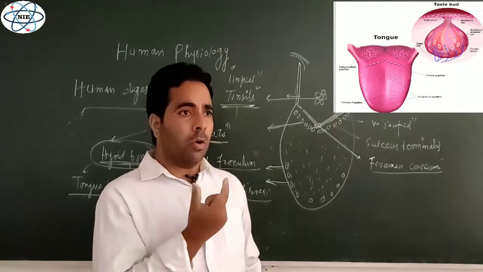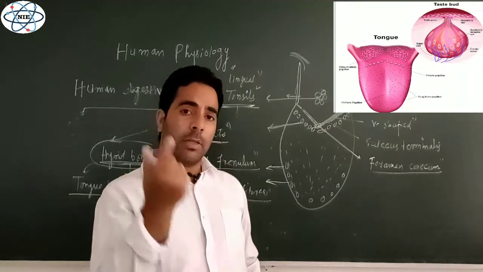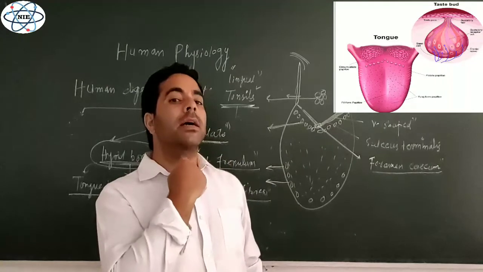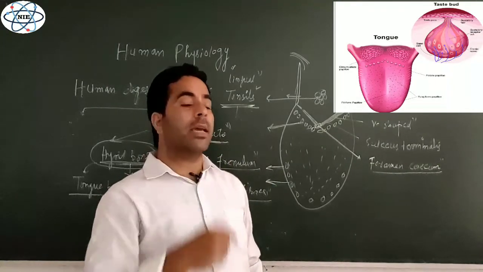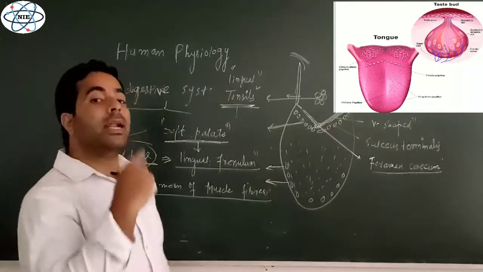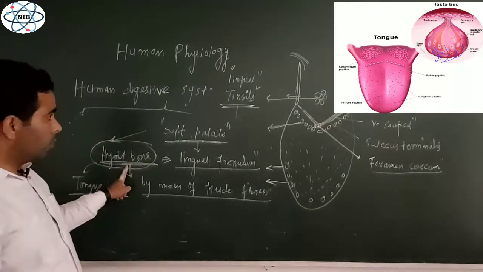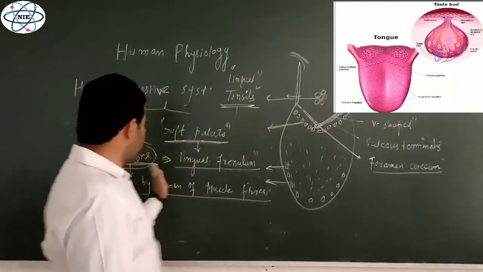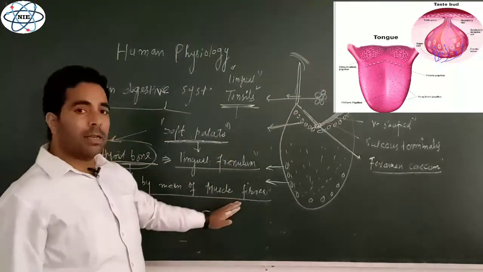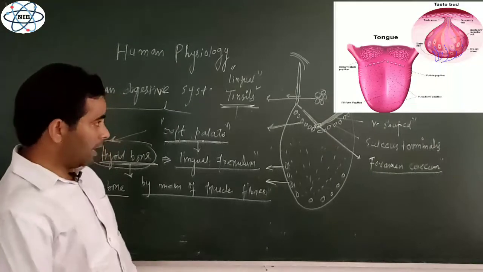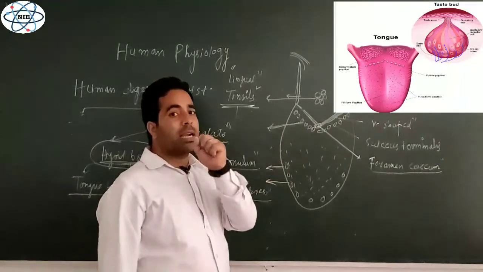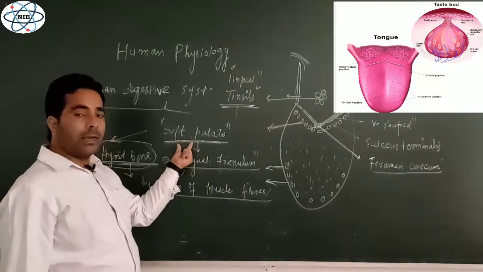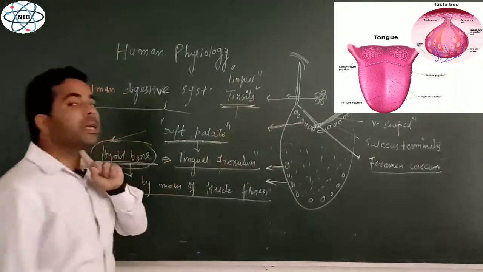But there is also a very important bone, actually a bone of the skull, but located outside the skull, above the trachea, known as the hyoid bone, to which the tongue is posteriorly connected by means of its different muscle fibers. So you have to understand that the tongue is fixed inside the oral cavity by means of the lingual frenulum with the soft palate, and it is also attached to a bone here.